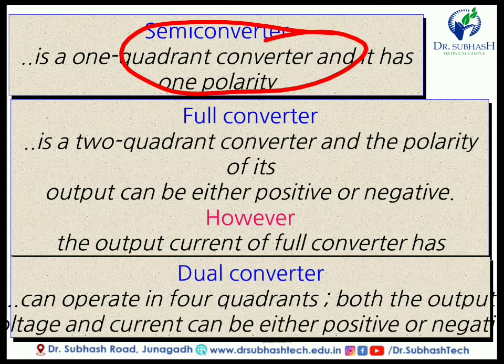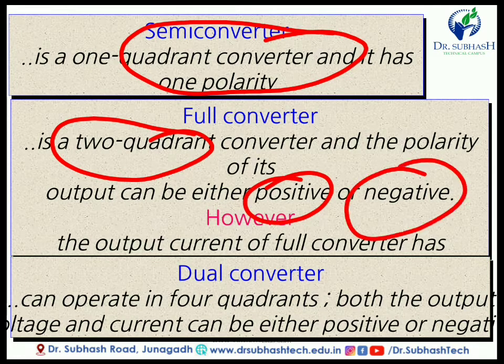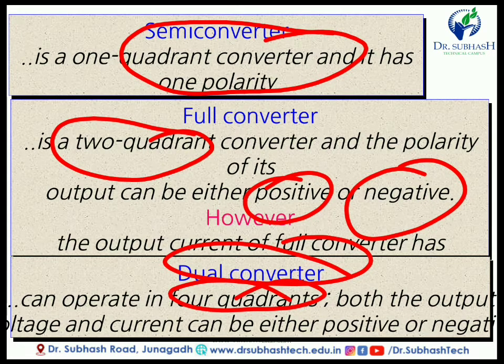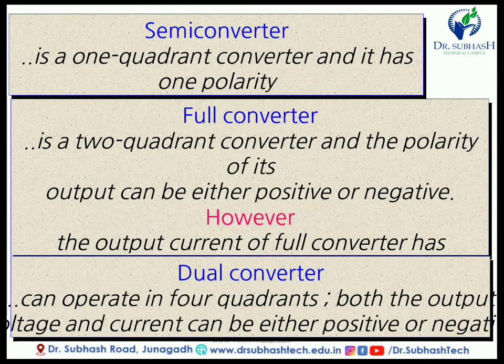Now full converter is a two quadrant converter, and the polarity of its output can be either positive or negative. Means positive or negative signal we can convert using the full converter. Now dual converter can operate in four quadrants, and both the output voltage and current can be either positive or negative. So this is the basic idea about the semi converter, full converter and dual converter.